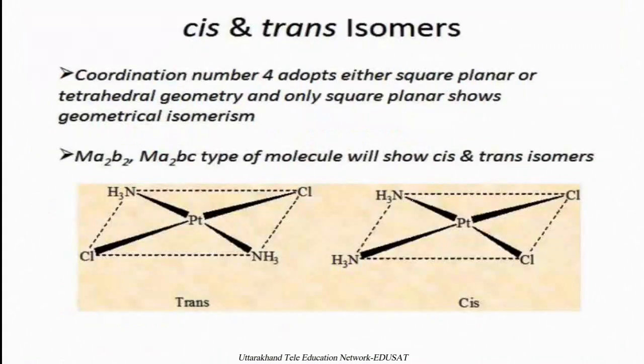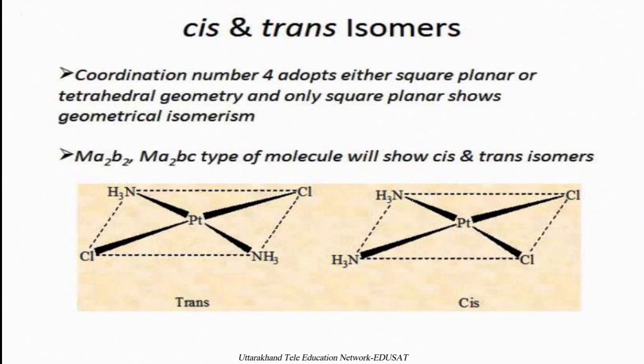Here in cis and trans isomerism, the coordination number of 4 may adopt the geometry of tetrahedral or square planar. The tetrahedral does not show any cis and trans isomers, whereas the square planar shows geometrical isomerism of cis and trans. Here the Ma2B2 and Ma2BC types of molecules in square planar can show cis and trans isomers.